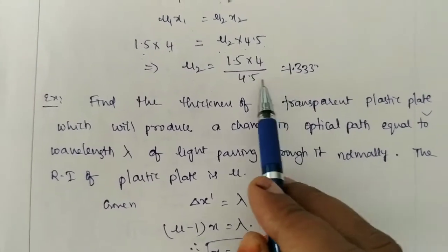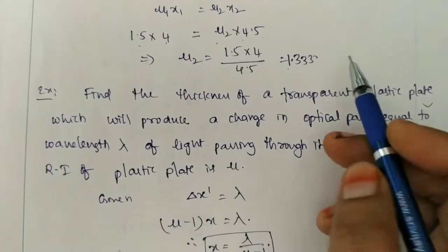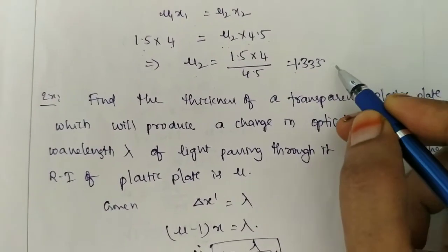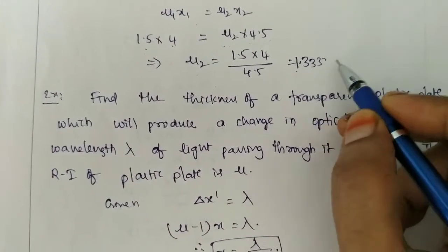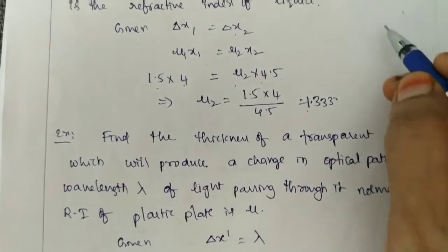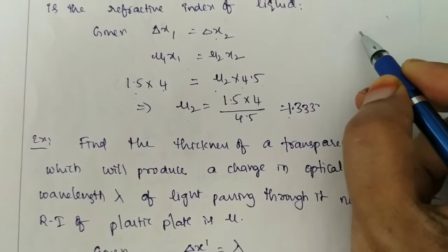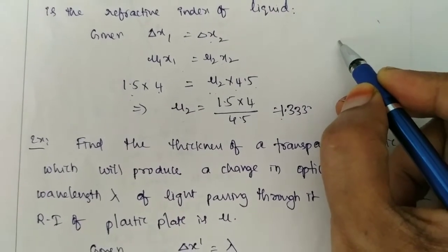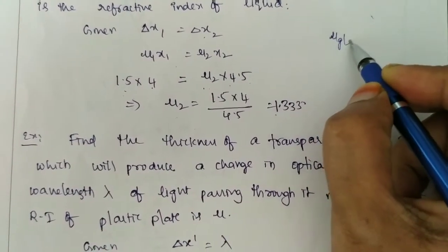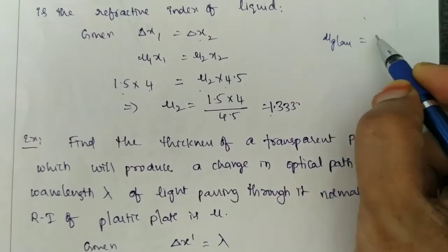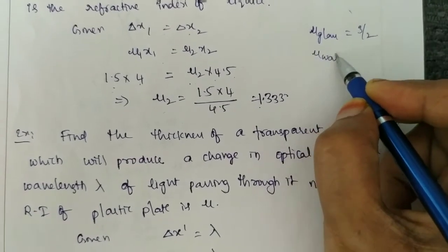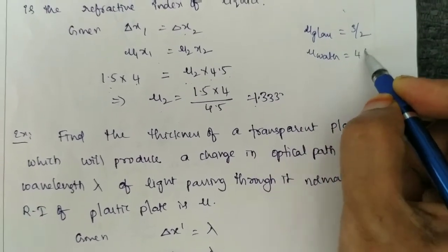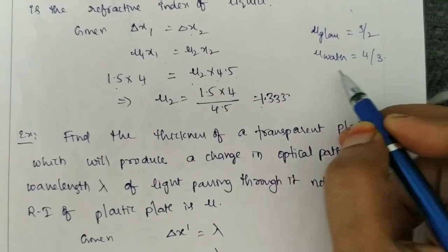So here the refractive index of the liquid is 1.33. Generally you can take this refractive index as corresponding to water. Okay, so you have to remember some refractive index values. The refractive index of glass is 3 by 2, and the refractive index of water is 4 by 3.